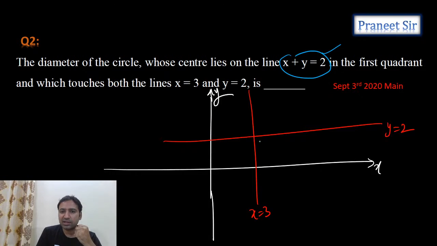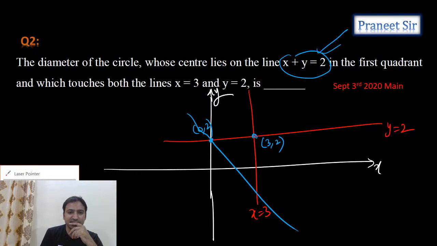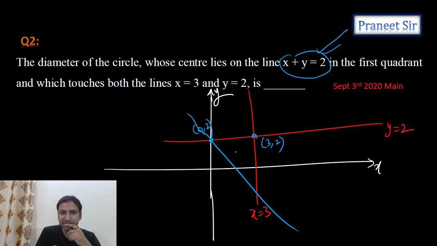Clearly if you solve this, we are getting the point 3, 2. And this line passes through this particular point, guys. Why? Because this point is 0, 2. So we get the line something like this. We need a circle whose center is lying on this line, but which touches these lines.